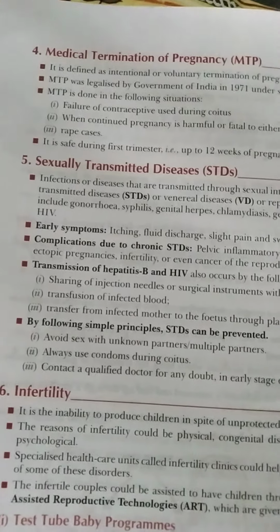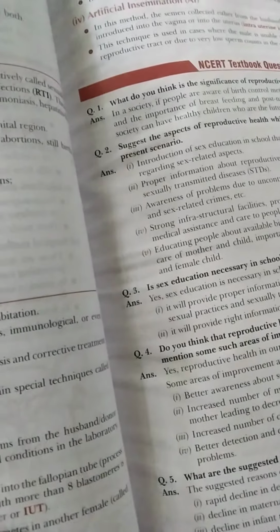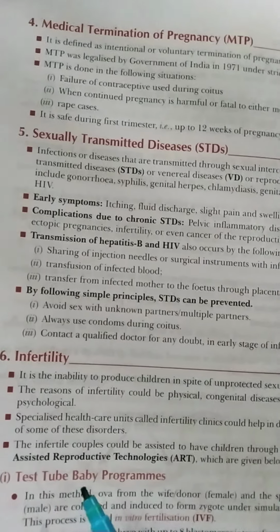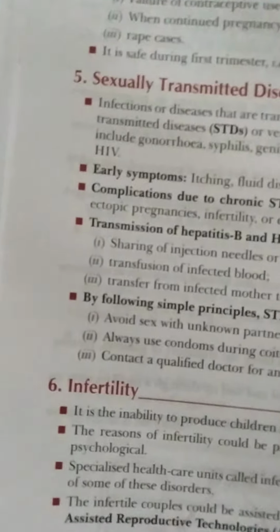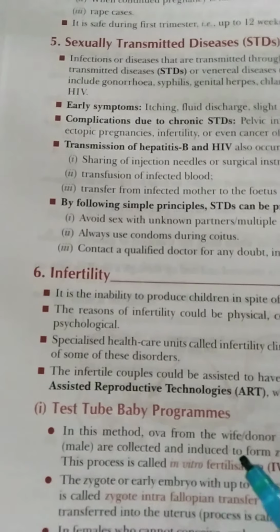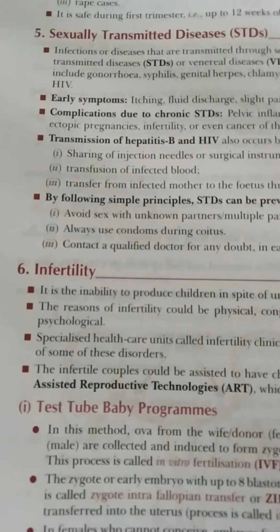Infertile couples could be assisted to have children through certain special techniques called assisted reproductive technology, that is ART, which are given below. Look at the test tube baby program. These are the methods by which infertile couples can have children.